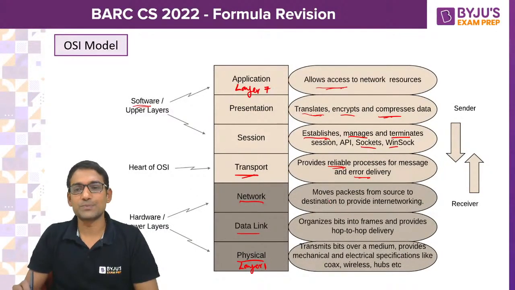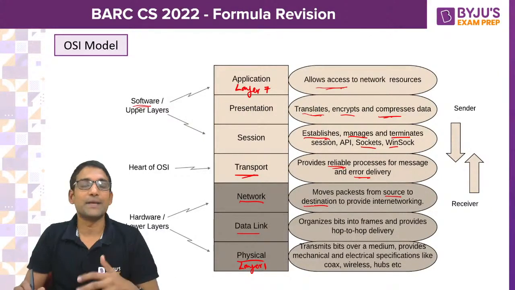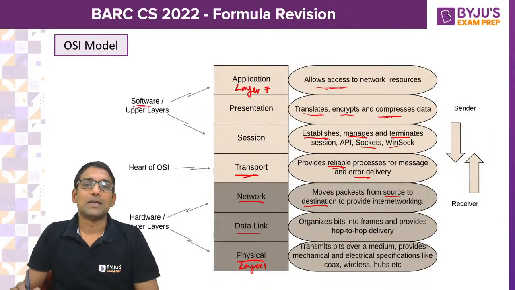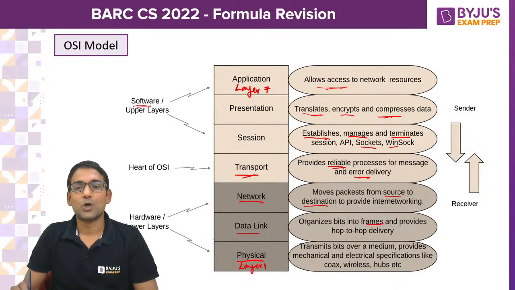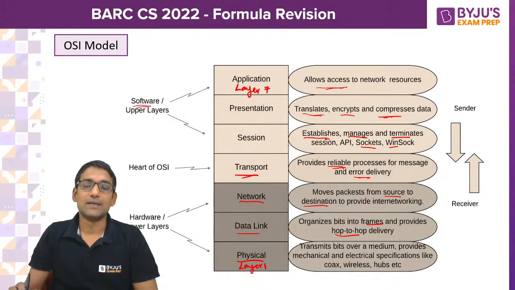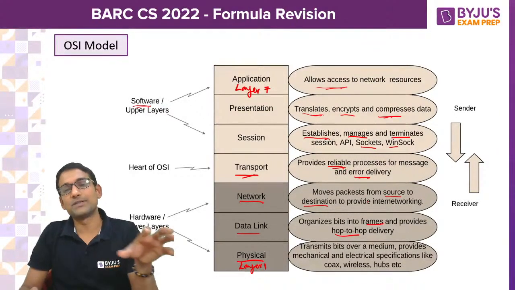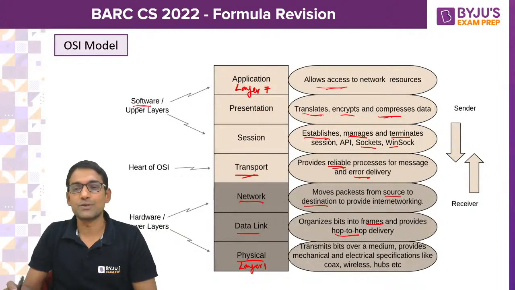The network layer is responsible for source to destination delivery, routing, and IP addressing. The data link layer is responsible for framing, hop-to-hop delivery, error control, flow control, and MAC addressing or physical addressing. The physical layer establishes the physical connection between the nodes.